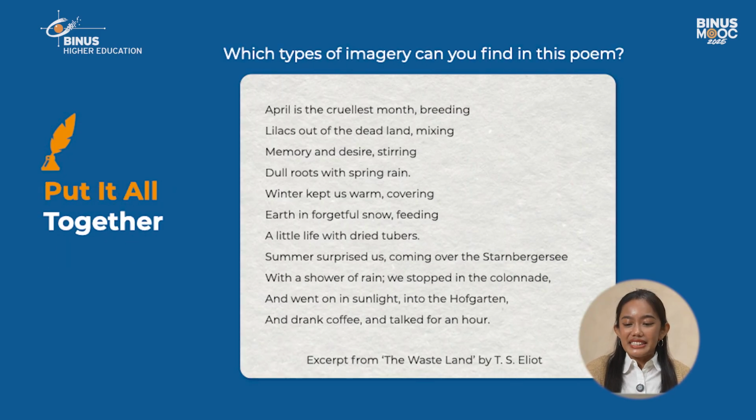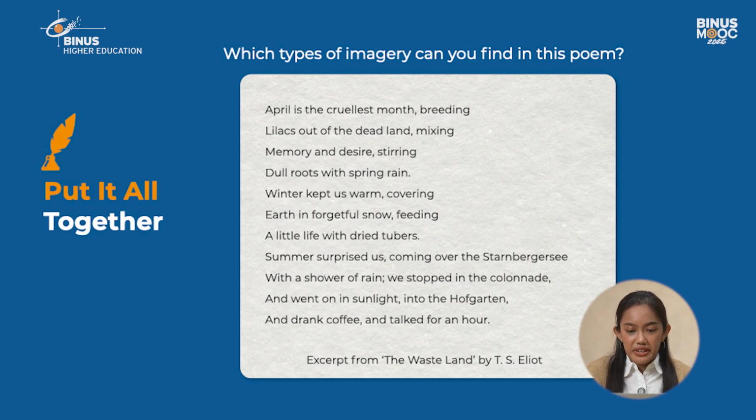Now, all these different types of imagery don't only appear by themselves, they can also appear together. Let's take a look at this poem. It's an excerpt from The Waste Land by T.S. Eliot. Which types of imagery can you find in this poem? For example, for visual imagery, you might look at the lilacs out of the dead land. You might look at the snow.